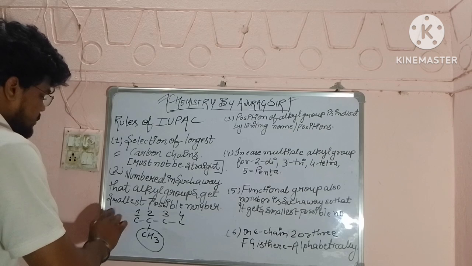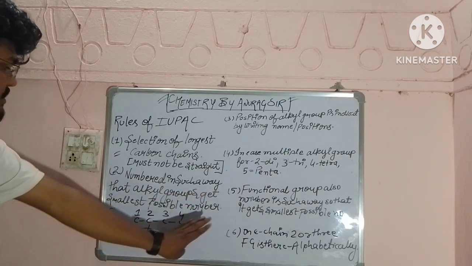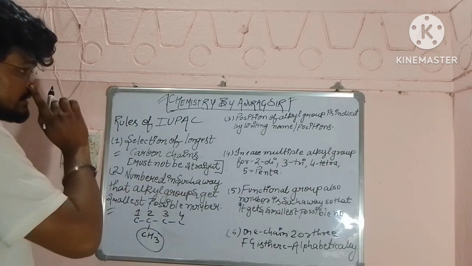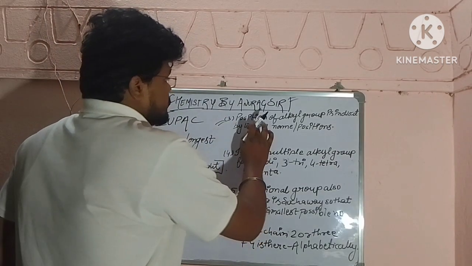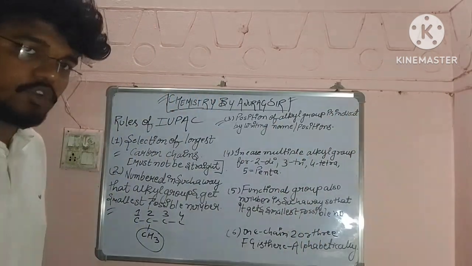So what is the second rule? Number in such a way that the alkyl groups get the smallest possible number. Third is what? The position of the alkyl group is indicated by writing their name and position.